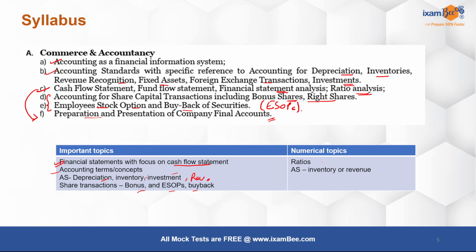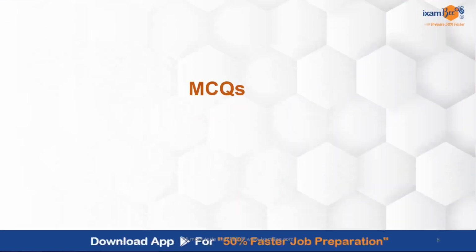So ratios is one of the topics from numericals which is most likely and recurring to come. So you should focus on that. And then certain accounting standards related calculations where basically you're using the concept of the accounting standard in a numerical format. And here inventory and revenue are most likely to be asked in a numerical format, right? So we will discuss certain questions also to understand and see what can be the type of questions that can come from this particular syllabus. And I will suggest you to pause at every question and look for the answer yourself.